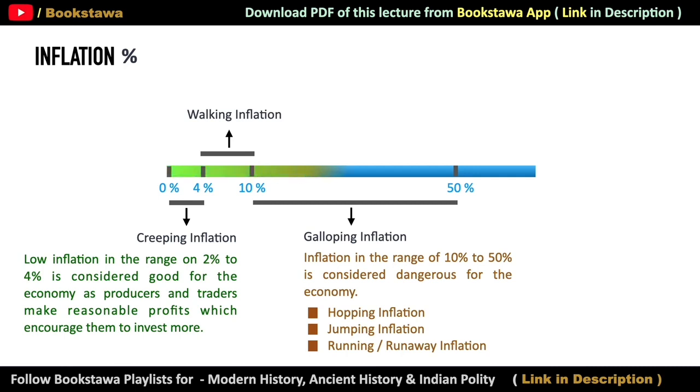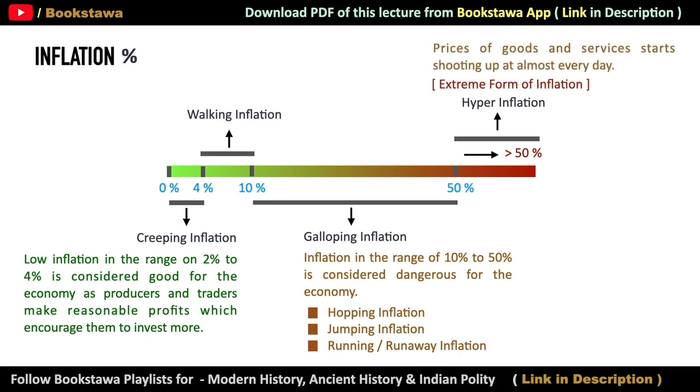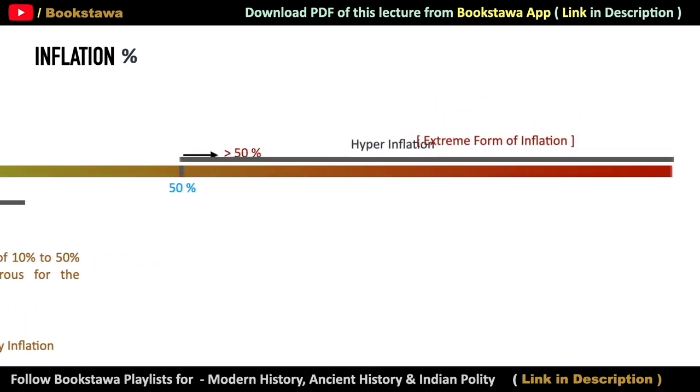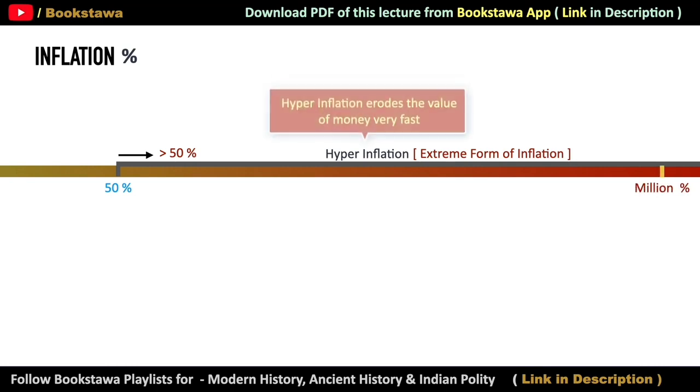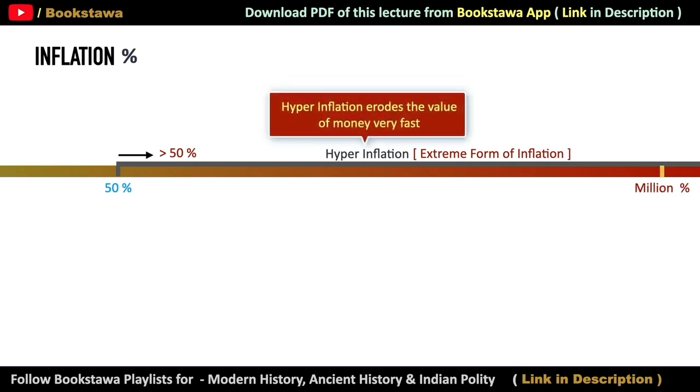So we can see here that as inflation increases, it becomes more dangerous for the economy. And it is not that inflation can rise only up to 50%. In fact, inflation can be more than 50%. And if inflation exceeds 50%, then it is called hyperinflation, which is an extreme form of inflation. In hyperinflation, the prices of goods and services go on increasing rapidly almost every day. This is the situation when inflation goes out of control, and many times the annual percentage of inflation reaches in millions. And in such a situation, the value of paper money keeps decreasing continuously.